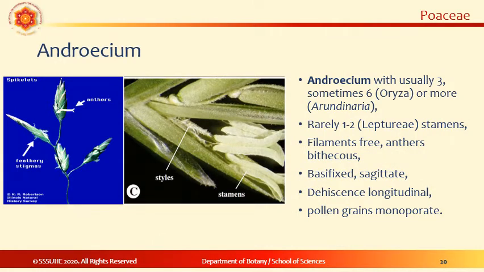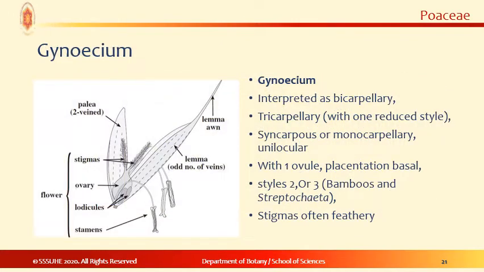The androecium is usually 3 or more, and filaments are free, anthers are bithecous, they are basifixed, dehiscence is generally longitudinal, and pollen grains open from one opening, so it's called monoporate. The gynoecium is syncarpous with superior ovary, 2 or 3 carpels and 1 locule.